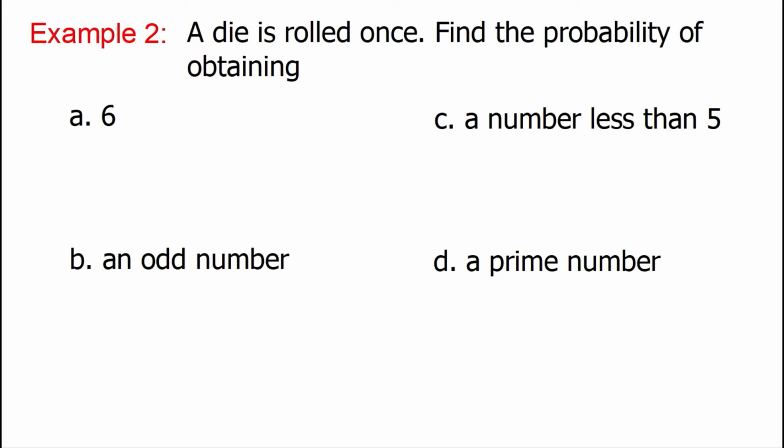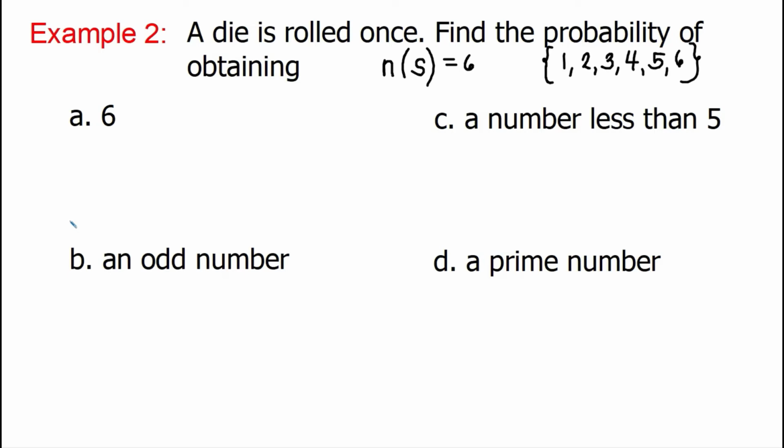A die is rolled once. Find the probability of obtaining letter A, 6, letter B, an odd number, letter C, a number less than 5, and letter D, a prime number. So what do you think is the number or the cardinality of our sample space here? So we are rolling a die. So that means the cardinality of our sample space is 6. If we are going to list down our sample space, it is the set which contains the elements 1, 2, 3, 4, 5, 6. And that explains why the number of outcomes in the sample space is 6.